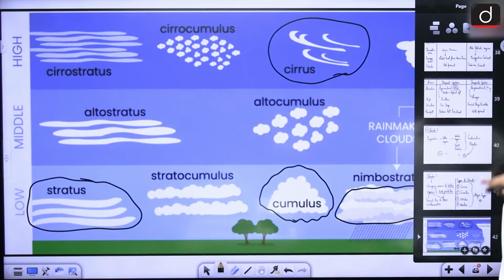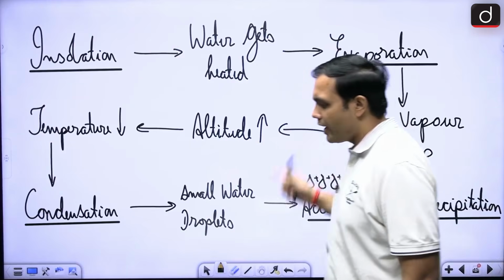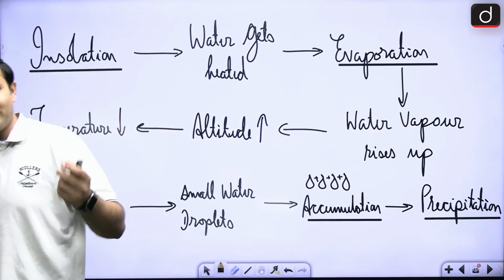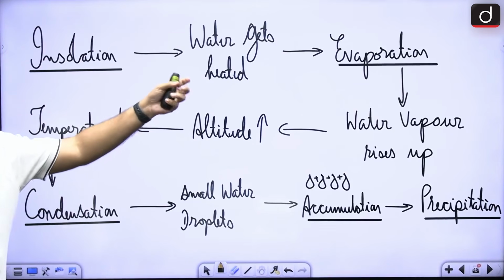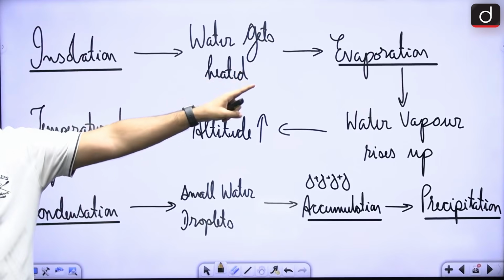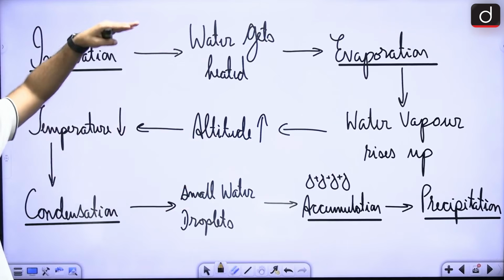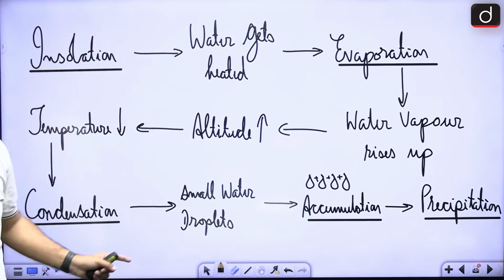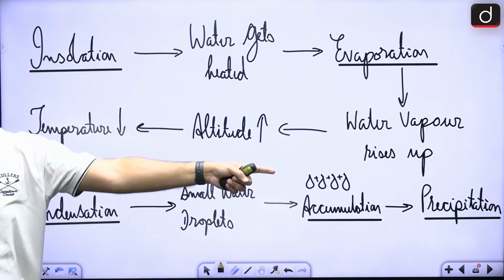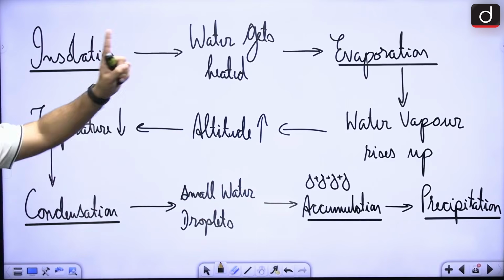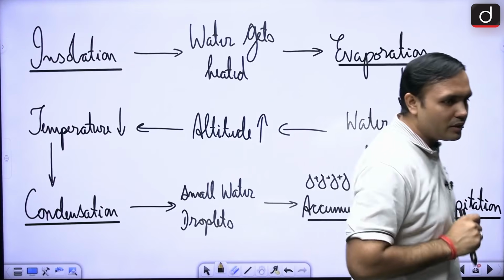Next is, let's look at a basic idea of all the, just a revision of a revision, right? So insolation, right, is creating what? So water is getting heated up, that is creating evaporation. This evaporation is rising up, and as altitude increases, temperature will decrease, leading to condensation, and then these small water droplets are then getting accumulated, forming precipitation, right? This is a very, very important aspect regarding our precipitation cycle that is happening in the atmosphere.